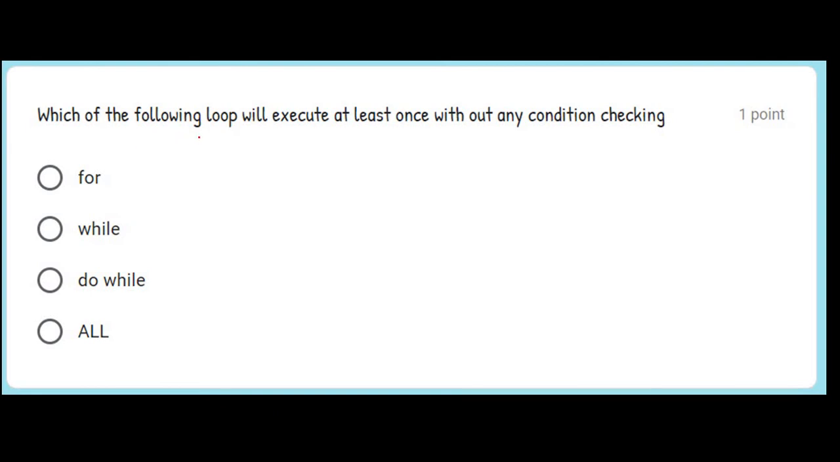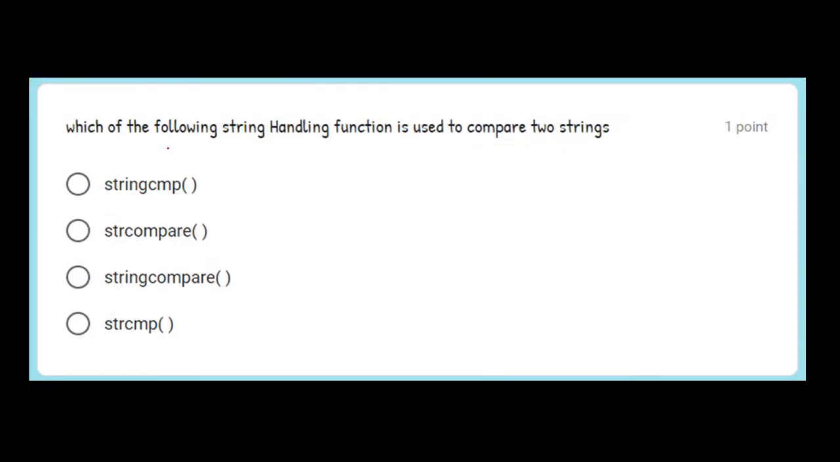Which of the following loop will execute at least once without any condition checking? So the answer is do while. Which of the following string handling function is used to compare two strings? So the answer is strcmp.